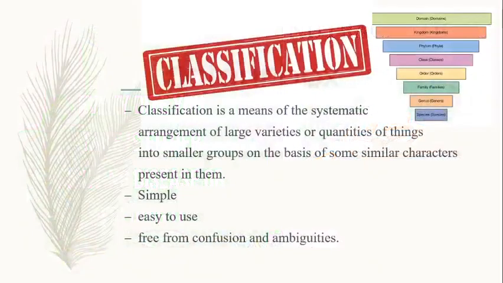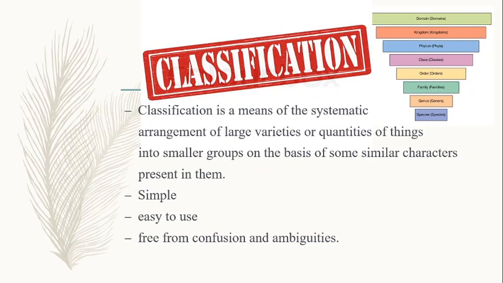Before that, we need to understand that classification is a means of the systematic arrangement of large varieties or quantities of things into smaller groups on the basis of some similar characters present in them. Now, what does it mean by that? Here we are sorting out the elements according to our requirements and according to our prerequisites. It doesn't mean a single method of classification would be the final verdict. There might be different approaches for the same thing as per the requirements and the needs of the doer.